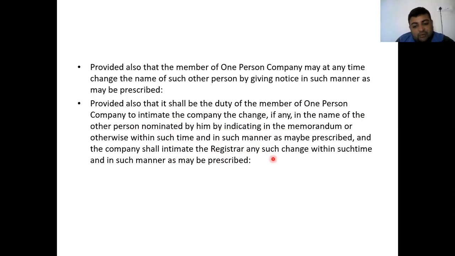Again, this is just an explanation: in the case of an OPC, if the director wants to change the name of the person who is nominated to act in the absence of the director, the member can change the name by giving notice to the person who is nominated, to the person who will be nominated, and to the registrar of companies, in the prescribed manner and within the prescribed time.